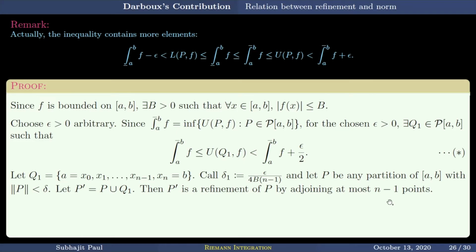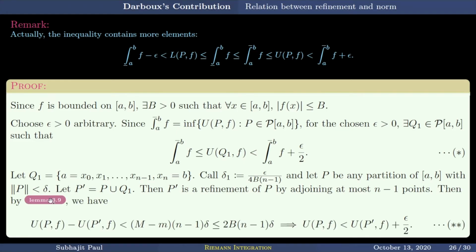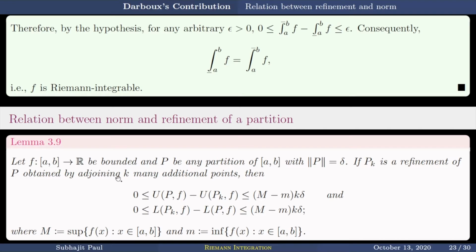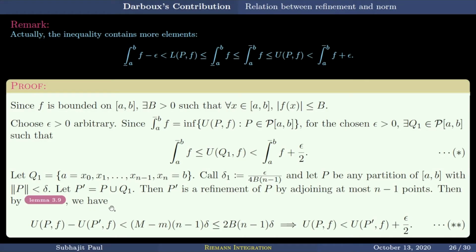Then we will apply the lemma from the last class. Pk is a refinement obtained by adjoining k many additional points. So what did the lemma say? UPF minus UPKF is less than or equal to the supremum of the function in the entire interval minus the infimum of the function in the entire interval AB, times k times delta. K is the number of adjoined points and delta is the norm of the partition. I am applying that over here.